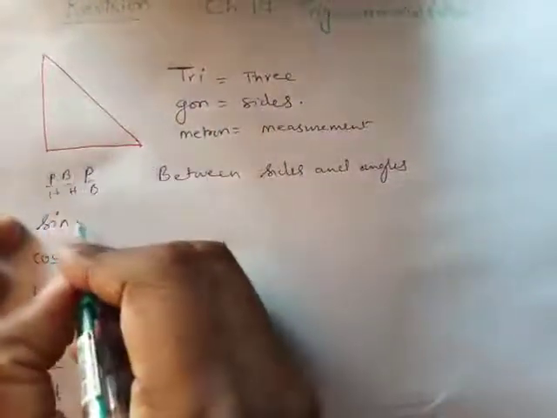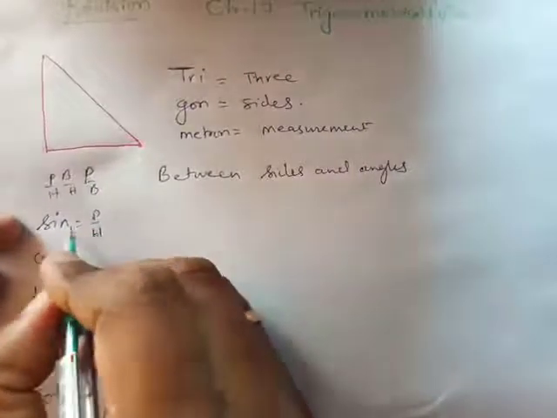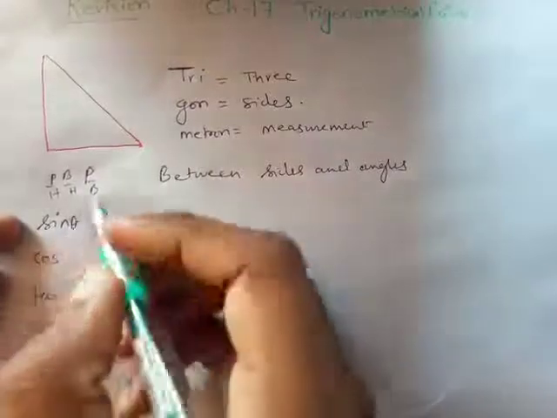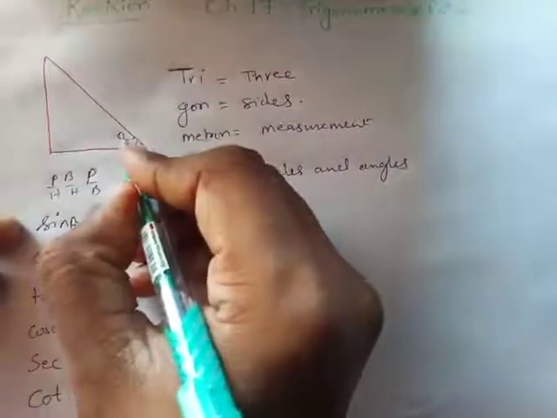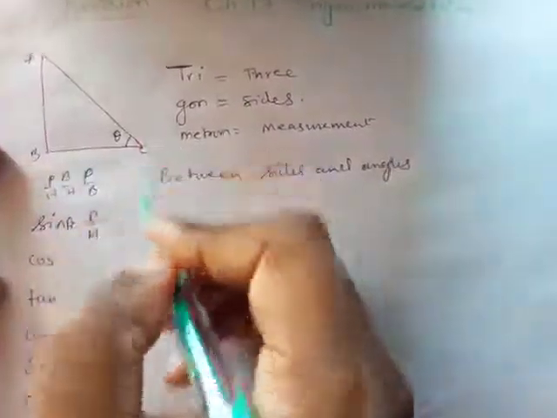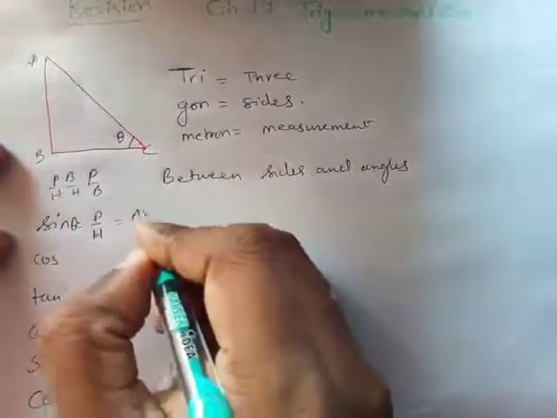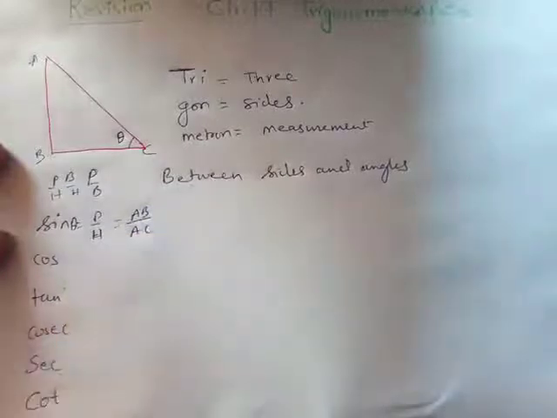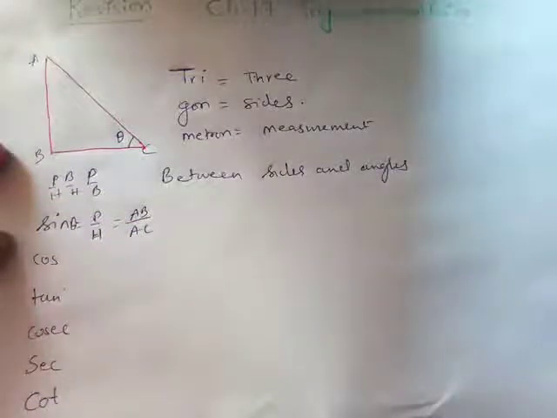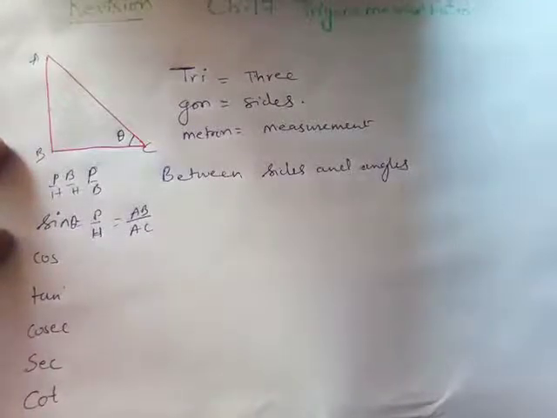So sine is equals to perpendicular upon hypotenuse, according to a certain angle. If I am taking this angle as theta, what is perpendicular for me? Perpendicular is this. I'll write the names A, B, C. So sine theta is going to be perpendicular, that is AB, upon hypotenuse, that is AC. This is the definition of sine. Sine says perpendicular upon hypotenuse. You can Google it also. You will understand what the value or definition of sine is. It's the ratio between perpendicular and hypotenuse.